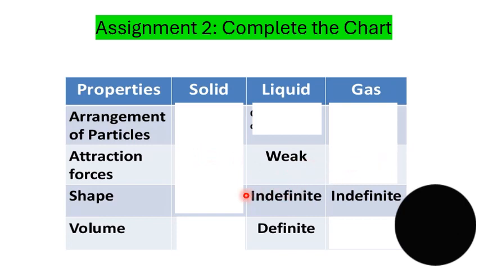Okay. What about the shape? Solids have a definite shape, liquids have an indefinite shape, whereas gases have an indefinite shape. What about volume? Good job. Very good. So if you said solids definite, and then you said gases indefinite, you are totally correct.